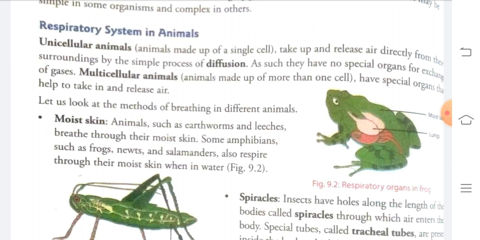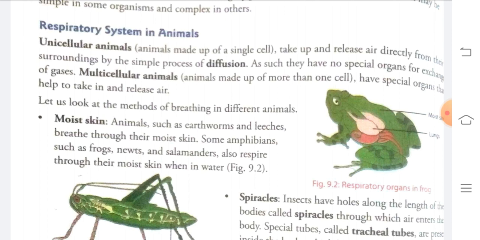A unicellular organism does not have any special organ for the exchange of gases, whereas a multicellular organism... what is a multicellular organism? Multicellular organisms are the organisms which are made up of more than one cell.